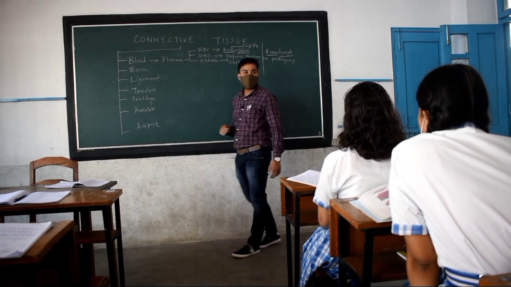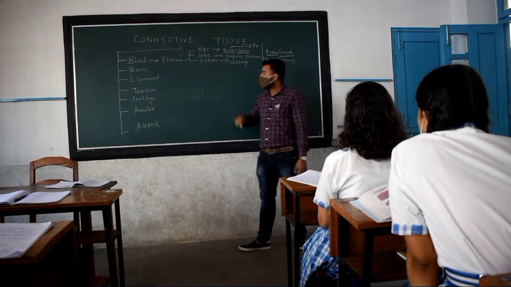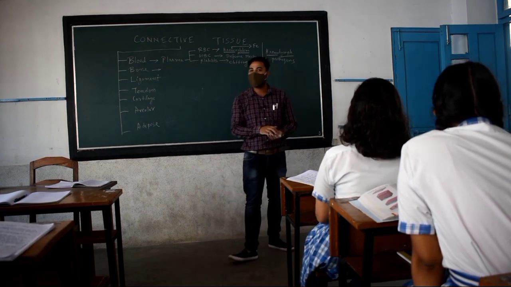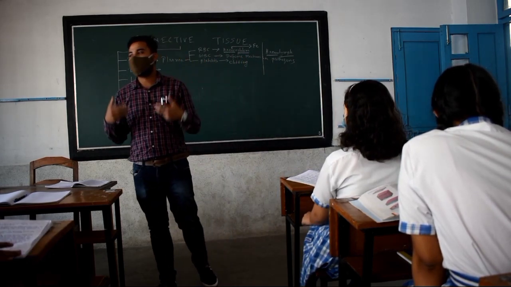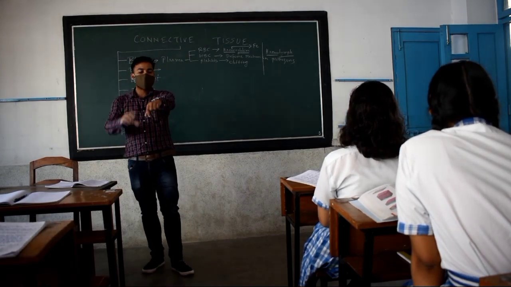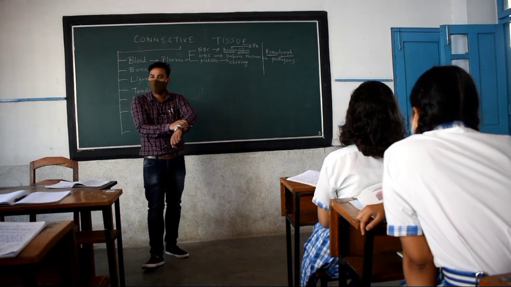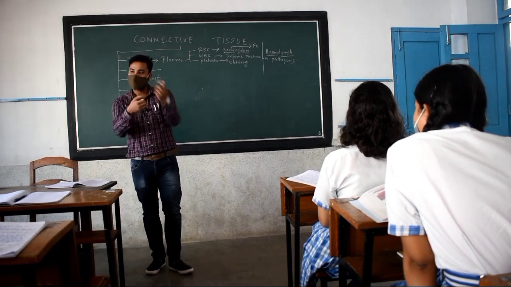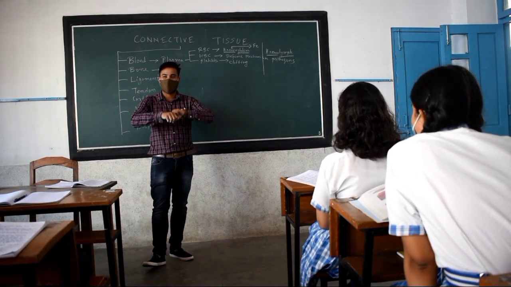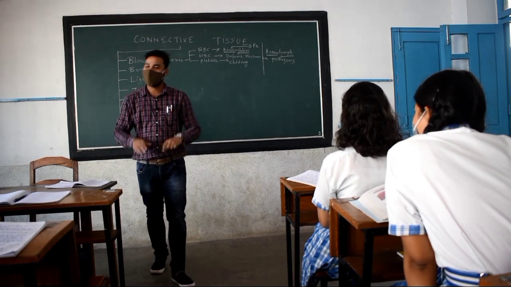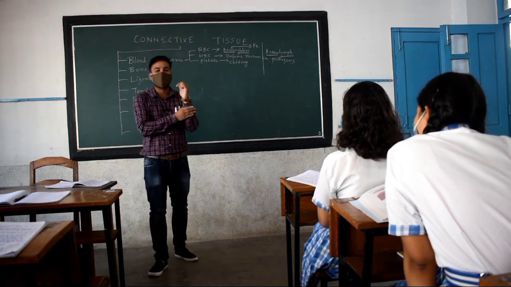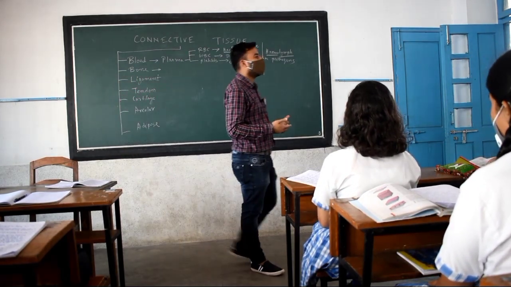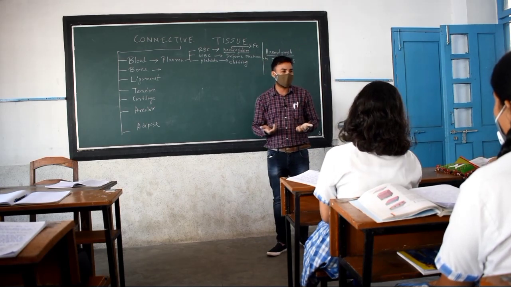Okay, so this is the blood part of our connective tissue. Clear? The second one is the bone. Now bone, all of you know very well. All of us have bone inside our body. Suppose I want to bend my hand, can I bend? No, sir. But suppose I was not having any bone inside my hand, I can easily stretch it in whatever way I want. I can make a fold also here. I can do anything with my body if I was not having any bone inside my whole body, right? I would be like a stretchable elastic rubber band.